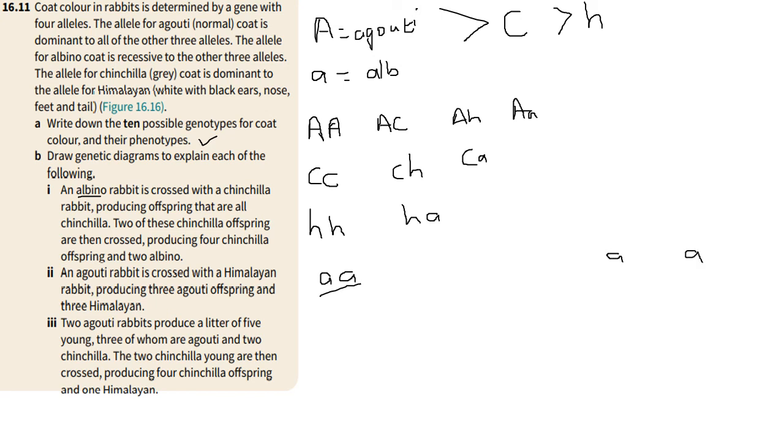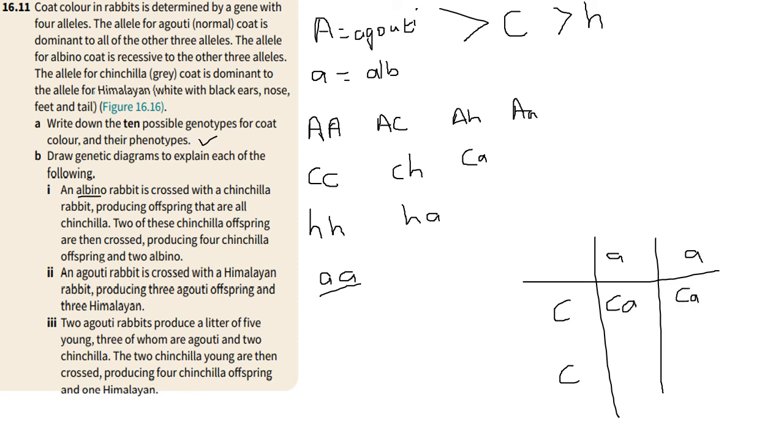All right, and it was crossed with a chinchilla rabbit. So chinchilla, we can just write as C and C. Of course, we are assuming that here. So we then have C small a, C small a, C small a, C small a. Now, because chinchilla is dominant to albino, all of these will be chinchilla. Then it says 2 of these offspring are crossed and they produce 4 chinchilla offspring and 2 albino.